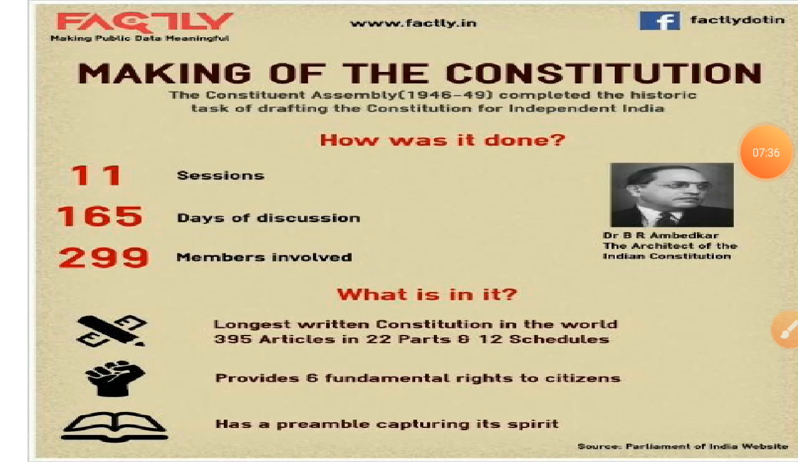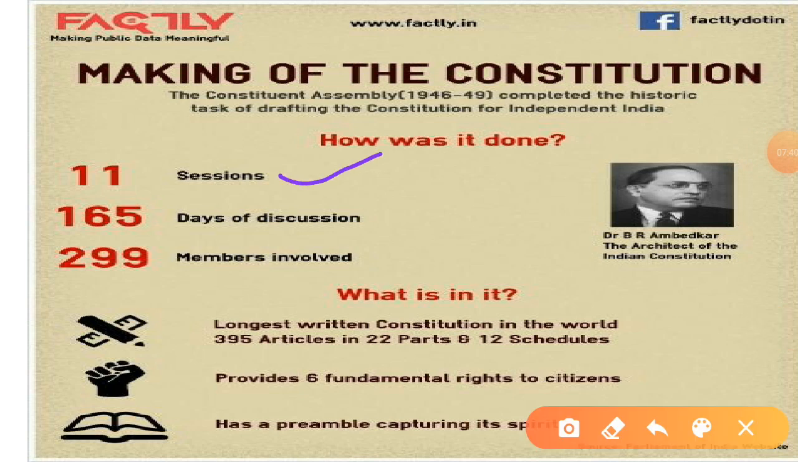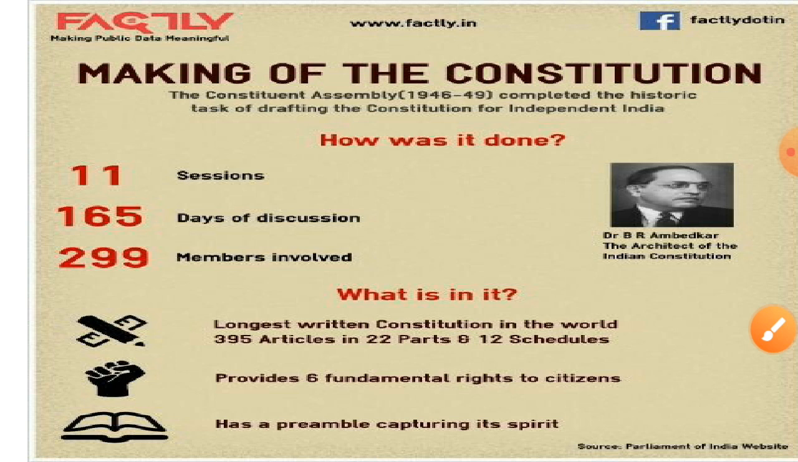So for the making of our constitution, it took 11 sessions, 165 days of discussions and 299 members were involved. Our constitution is the longest written constitution in the world. It has 395 articles in 22 parts and 12 schedules. It provides 6 fundamental rights to the citizens and it has a preamble capturing its spirit.